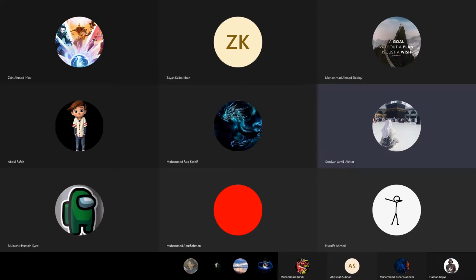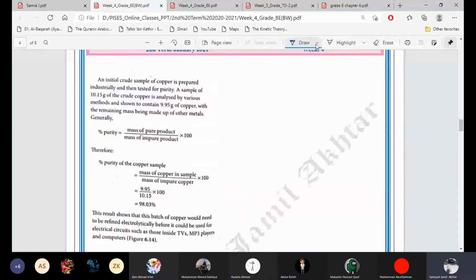Okay, now let's discuss percentage purity very quickly. Percentage purity: the initial crude sample of copper is prepared industrially. If it is a crude sample, is it pure or impure? Impure. Yeah, it is simple. Crude means impure.